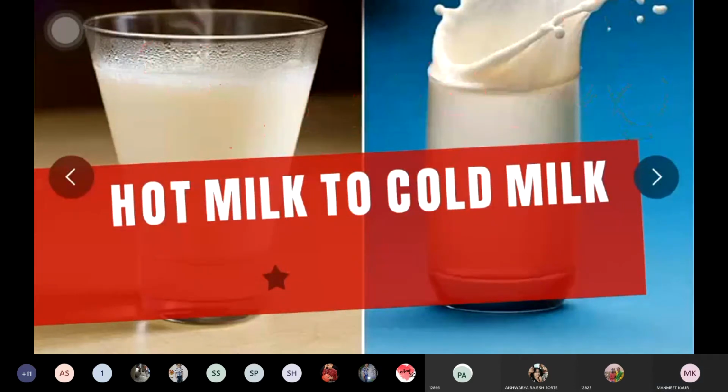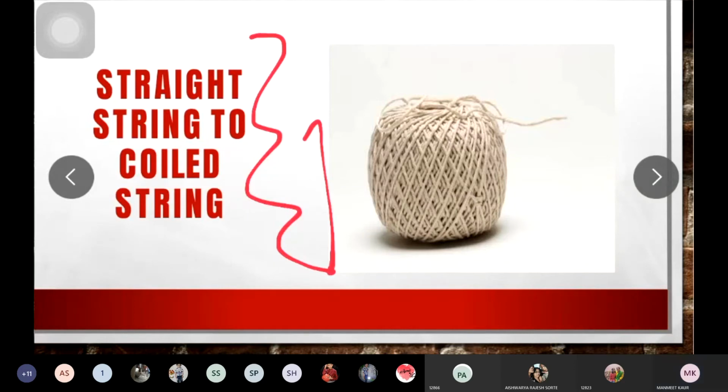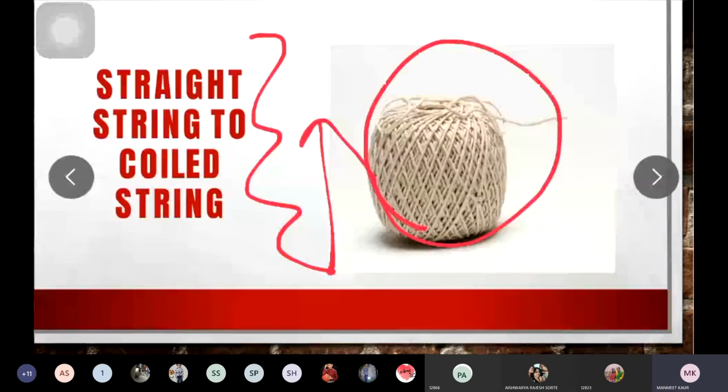Next example, straight string to coiled string. You can see this is the straight string. Now I am converting this string, this thread, into this coiled form.